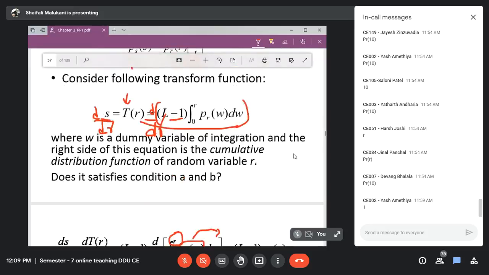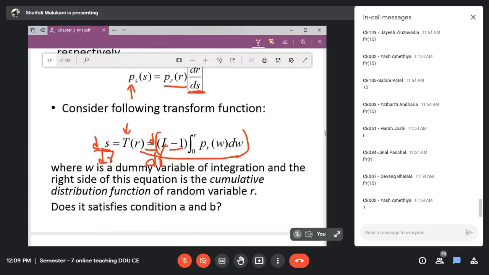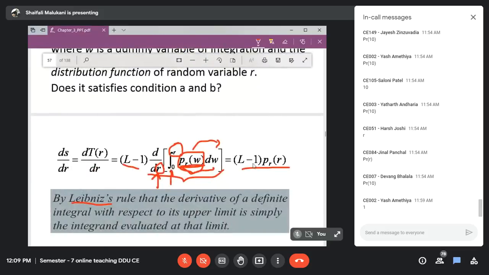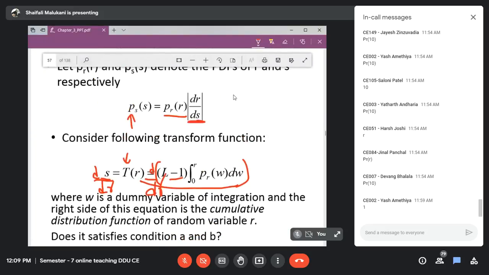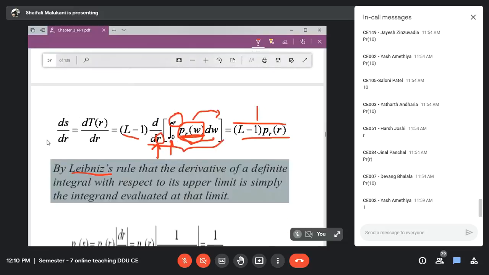But currently, if you want to go in a general manner, then the ds by dr that you obtain is L minus 1 PR by r. But what I need is the reciprocal of this. What will be the reciprocal? The reciprocal will be dr by ds, that is nothing but 1 divided by this value. So 1 divided by what I have substituted, PR of r into L minus 1, right, into PR. Why PR? Because this PR is here, and this I have substituted, that is the reciprocal of this result.